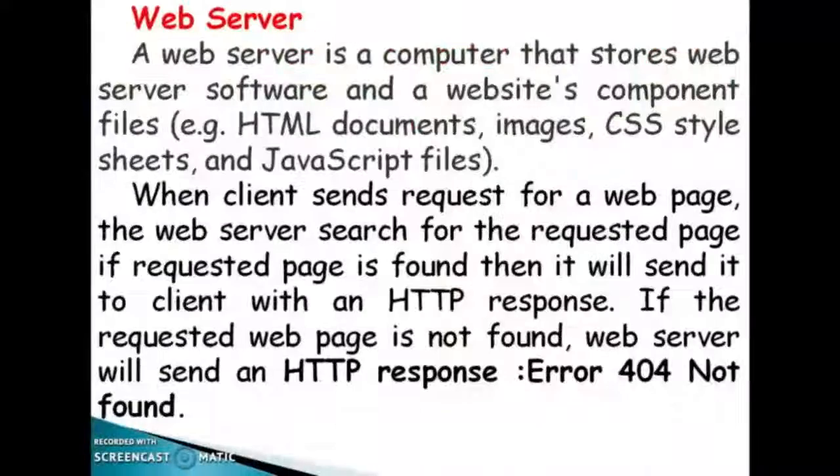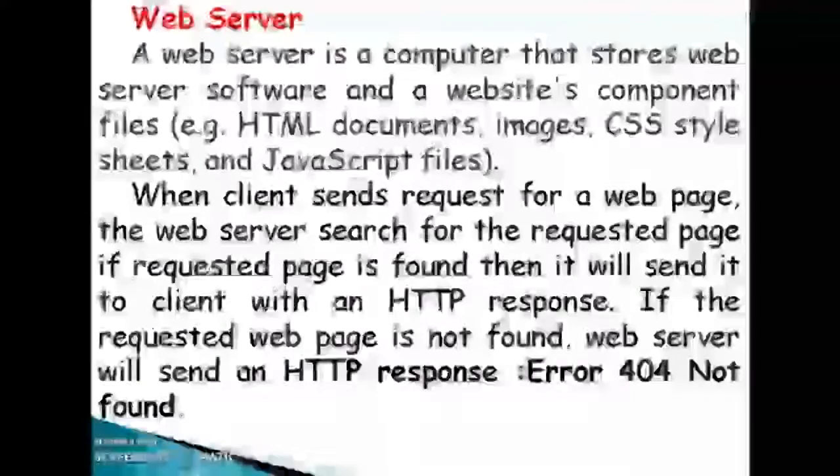Okay. Then web server. What's a web server? A web server is a computer that stores web server software and a website's component files. For example, HTML documents, images, CSS style sheets and JavaScript files. When a client sends a request for a web page, the web server searches for the requested page.